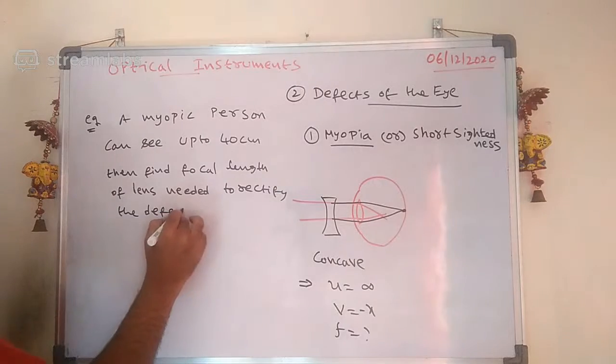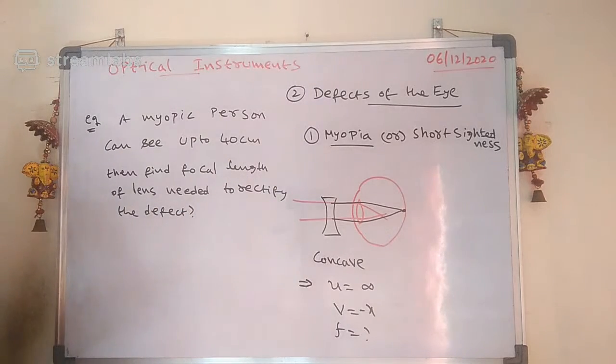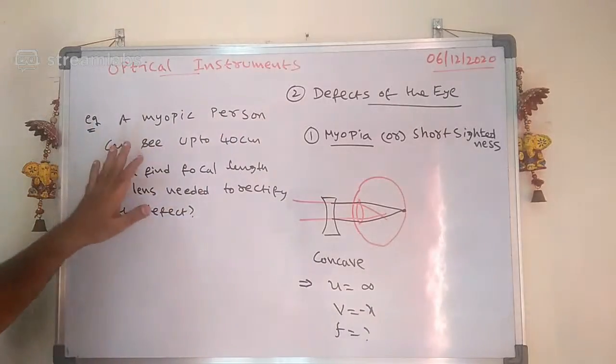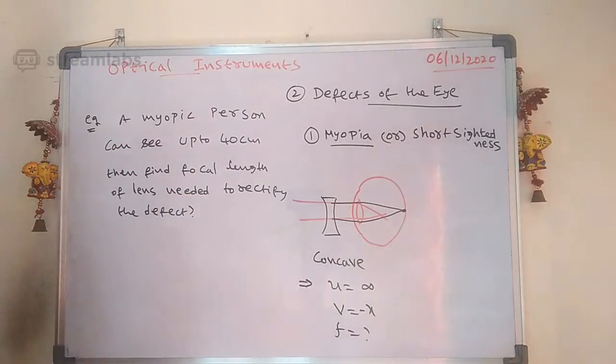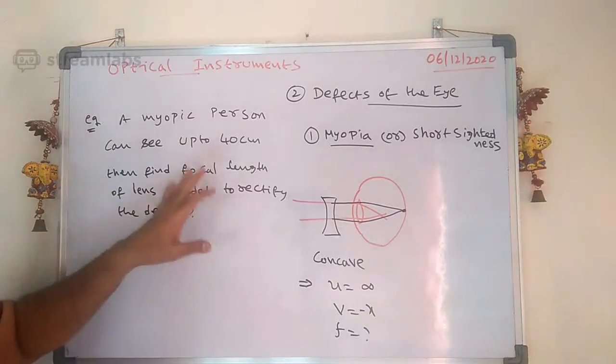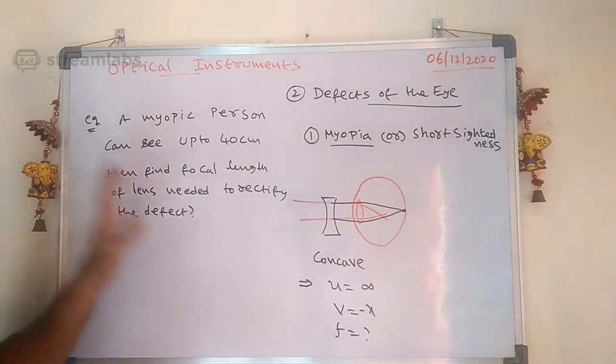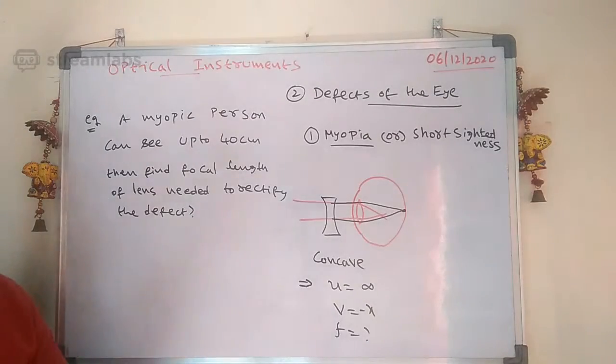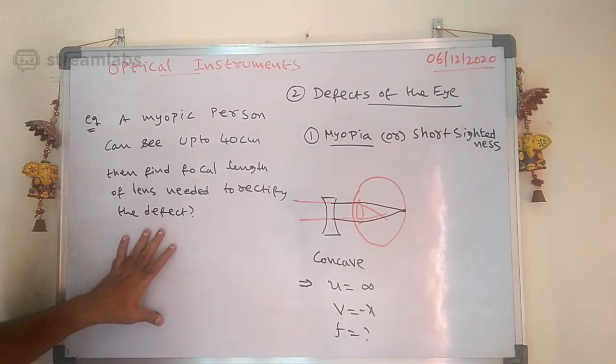Come on, try this one. Try this problem. A myopic person can see up to 40 centimeter. Then find the focal length of the lens needed to rectify the defect. Come and see how to do this one. Please try this one. You can see carefully here.